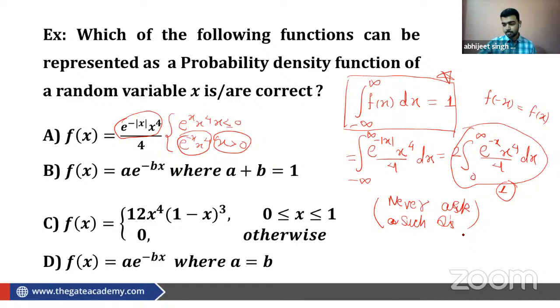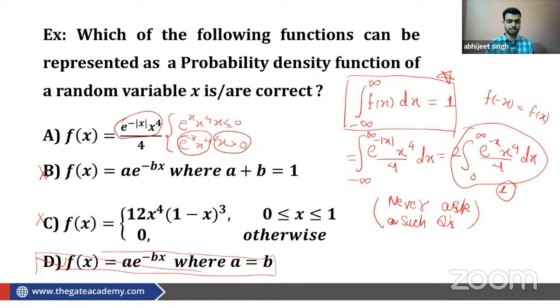Is it clear? For this particular question, I'm just giving you the answer. The answer is that D is the correct option, because D is an exponential function. If we see, it is nothing but the exponential distribution. So D is the correct answer. If you check C, you will not get 1 from minus infinity to infinity. If D is correct, definitely B will be incorrect. Dependent options can also be there, where both options cannot be true simultaneously. If one is true, the other will be incorrect.